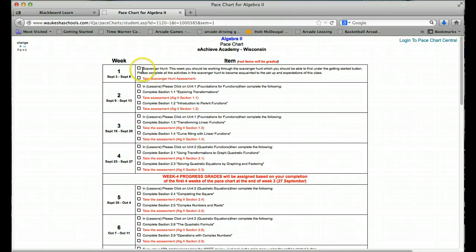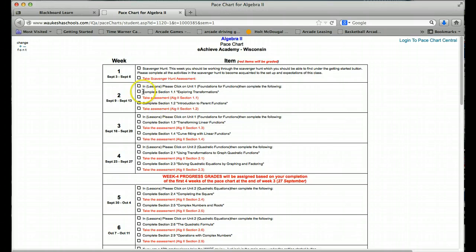So you can see that week number 1, you're supposed to do the scavenger hunt, then take the scavenger hunt assessment. Week number 2, September 9th through September 13th, you're supposed to click on Unit 1, Foundations of Functions, and complete the following. Complete section 1.1, Exploring Transformations, and then take the assessment. And then complete section 1.2, Introduction to Parent Functions, and then take the assessment for that. So there are 2 graded things and 2 items that you're supposed to go through.